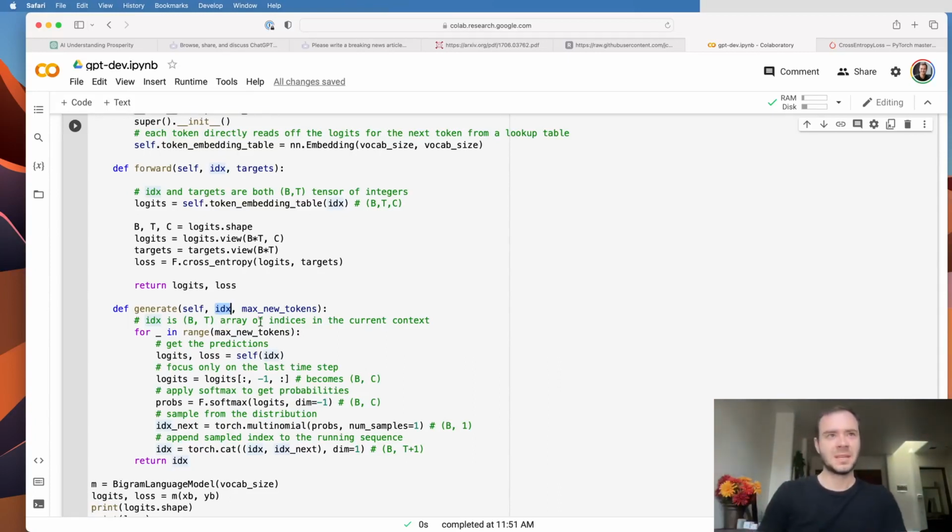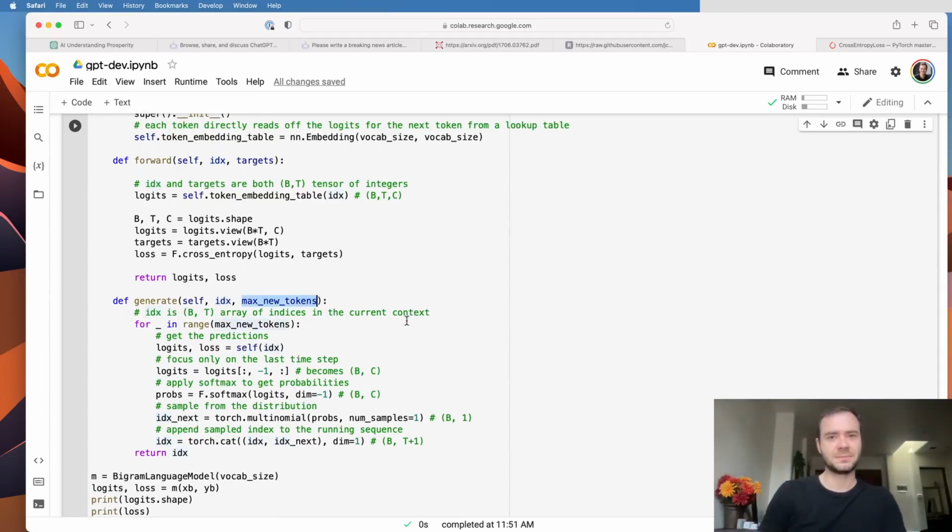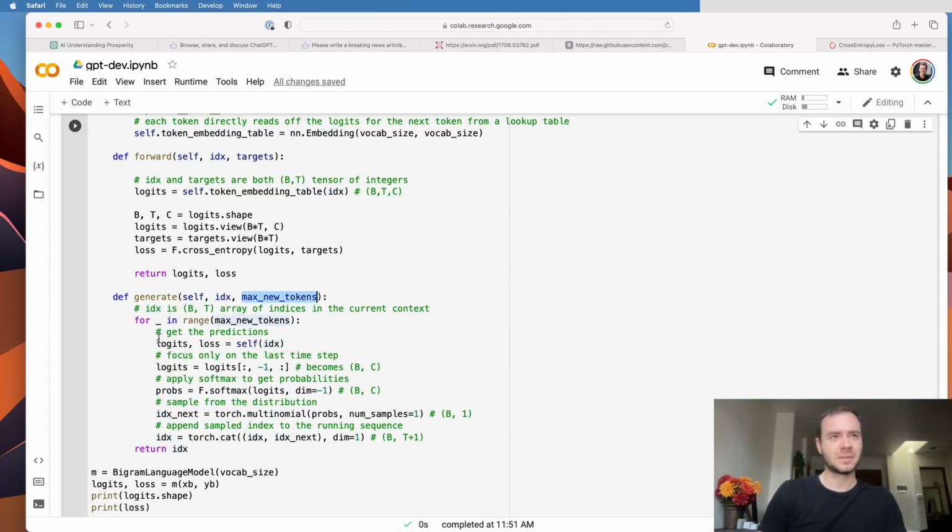So that's its job, and it will do that for max new tokens. You can see here on the bottom, whatever is predicted is concatenated on top of the previous idx along the first dimension, which is the time dimension, to create a b by t plus 1. So that becomes the new idx. The job of generate is to take a b by t and make it a b by t plus 1, plus 2, plus 3, as many as we want, max new tokens. So this is the generation from the model.